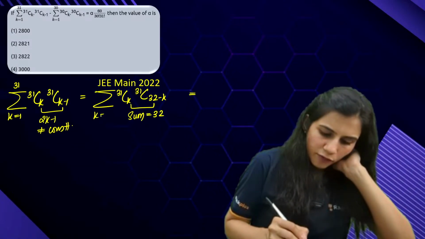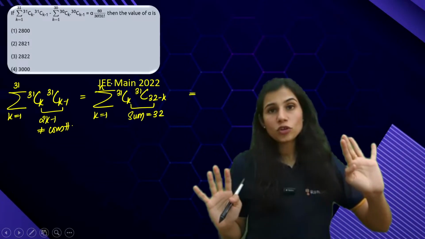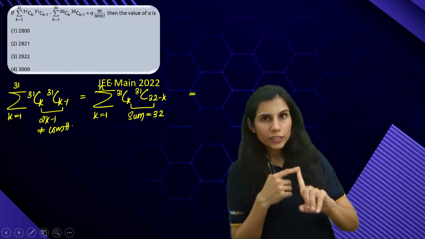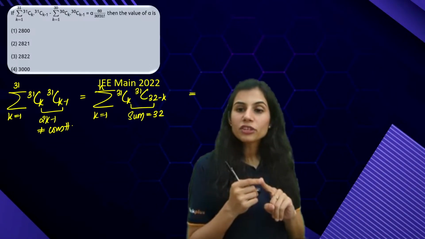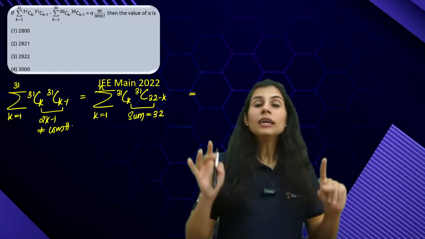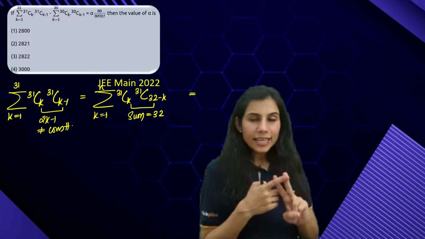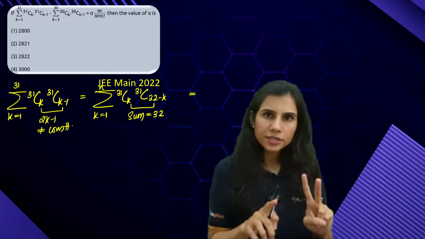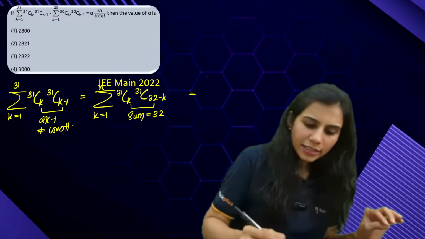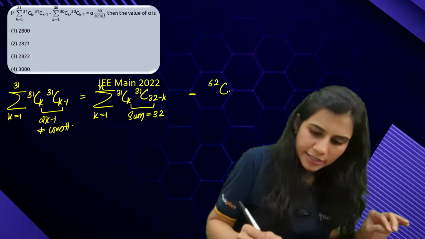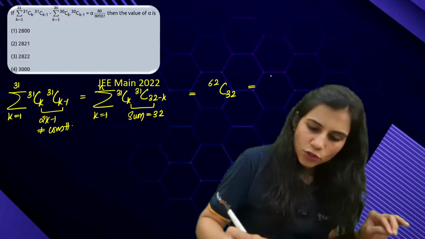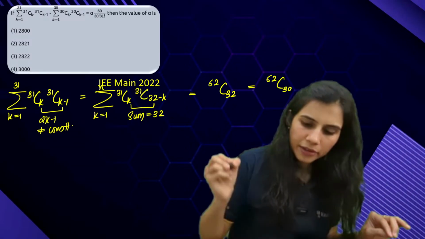And k is varying from 1 to n. My claim is all terms are exhausted, even if the summation is varying from 1 to n, not 0 to n. Secondly, the sum of lower indices is coming out to be a constant. So I will directly apply my shortcut, which is sum of upper indices C sum of lower indices. This is also equal to 62C30.